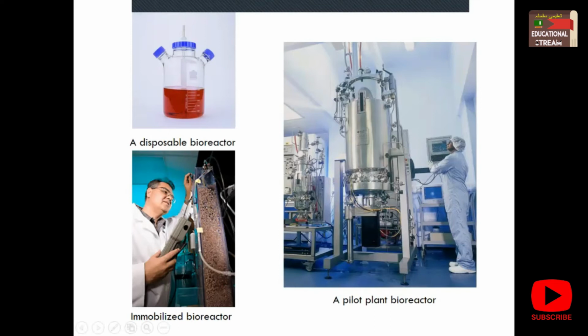And the pilot plant bioreactor is made of stainless steel. It is highly integrated with different computer software and circuits. It's a very huge system. So these are visual clips of different types of bioreactors for you.